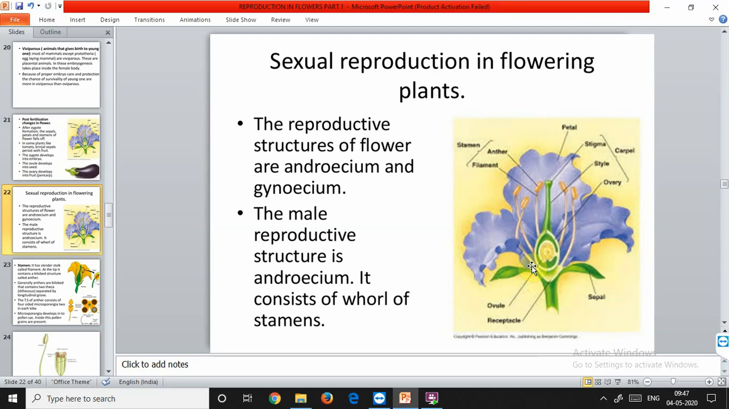When we are talking about one single unit, it is called a sepal, petal, stamen or carpel. But when we are talking about a group of these whorls, they are called the calyx, corolla, androecium and gynoecium. So the androecium and gynoecium, as I told you already, are referred to as the reproductive structures. The androecium is the male reproductive structure and the gynoecium is the female reproductive structure.